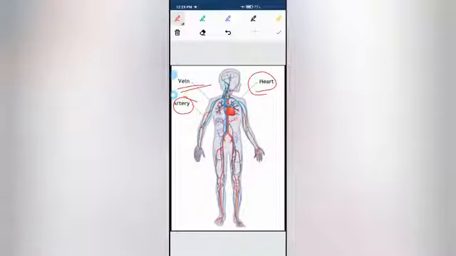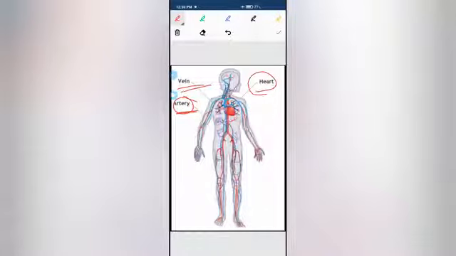The heart is the pumping organ in humans, or in animals. It pumps out the oxygenated blood, which is carried by the arteries to different body parts. Once it reaches the different body parts, the blood becomes impure, or deoxygenated.